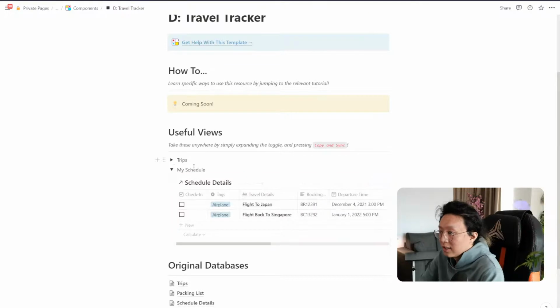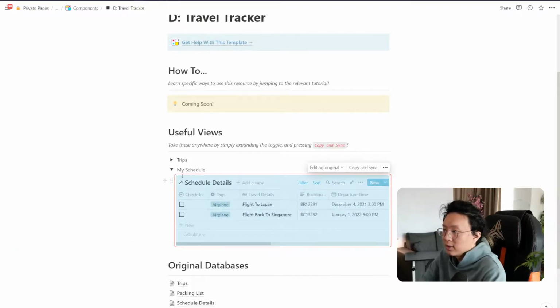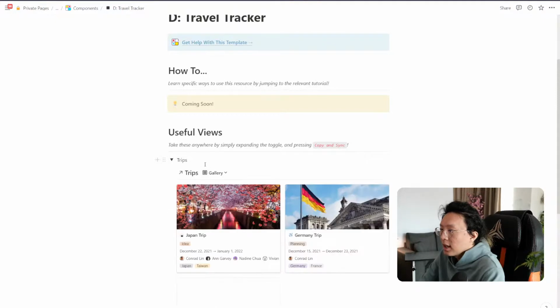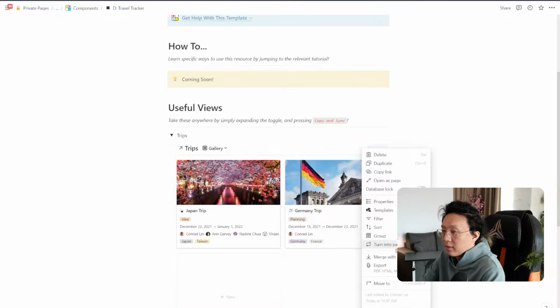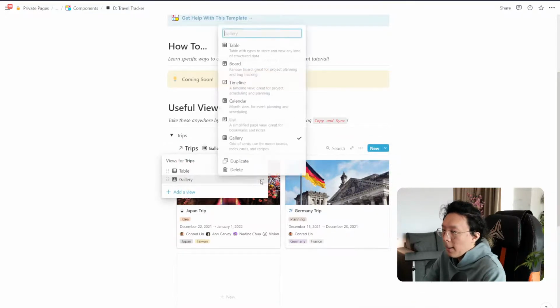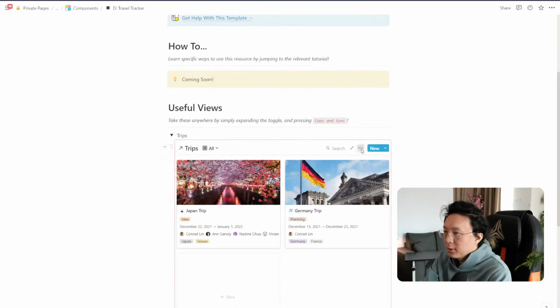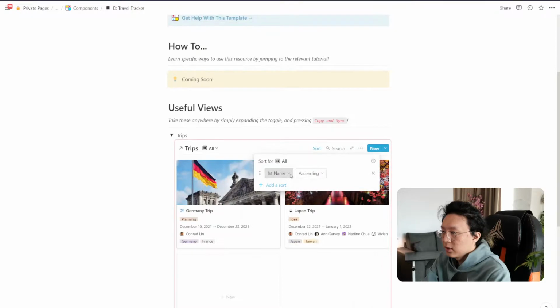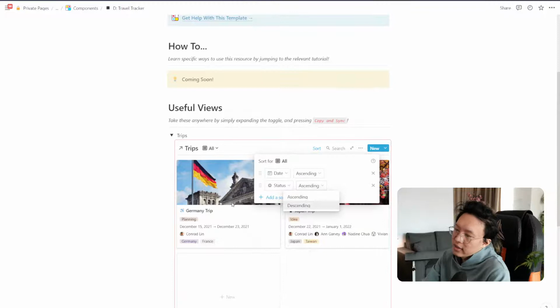And of course, you can also do the same for trips as well. And of course, if you check in, then you can see exactly what you've already checked in for and what you haven't. So it just gives you a really nice way to keep track of all your different itineraries. And then for trips, obviously, what we can do is also make a few views. So let's call this all trips. And then I'm also going to make sure I have a sort by dates, ascending. I'm also going to add a sort by status, ascending as well, or yeah, ascending is fine.